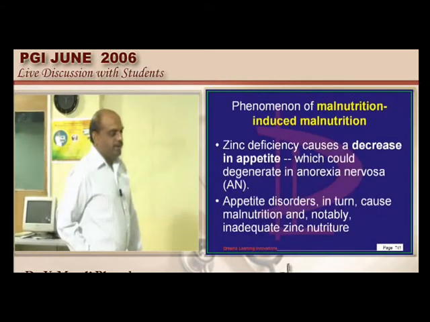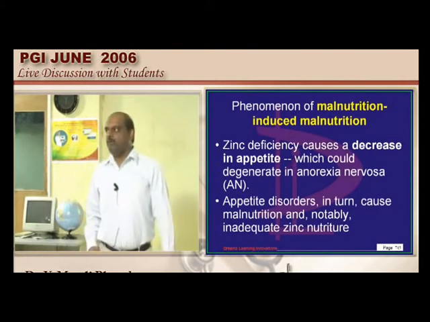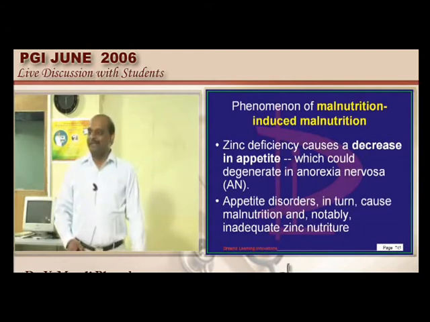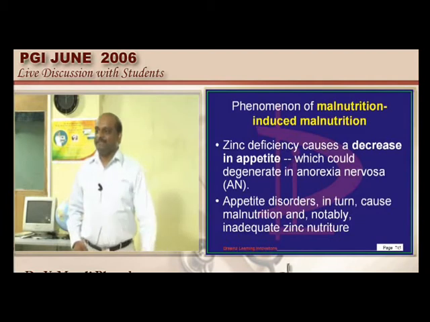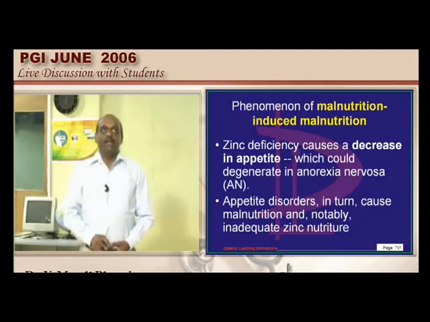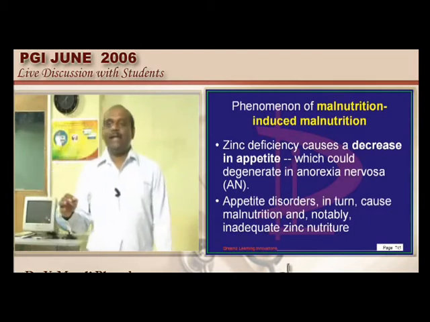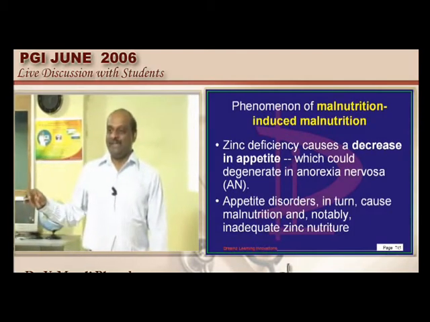Now there is something called a phenomenon of malnutrition-induced malnutrition, where zinc is implicated. Why? Those who have a zinc deficiency typically have less appetite.